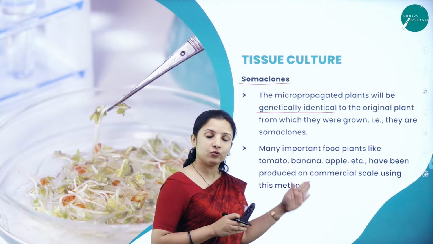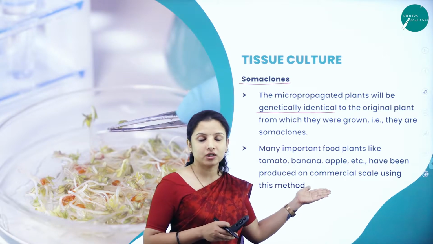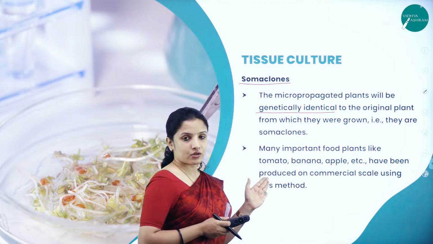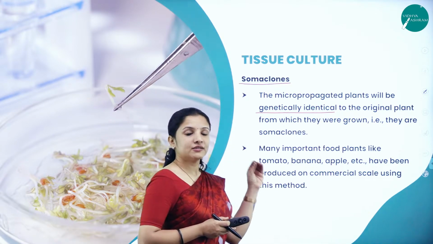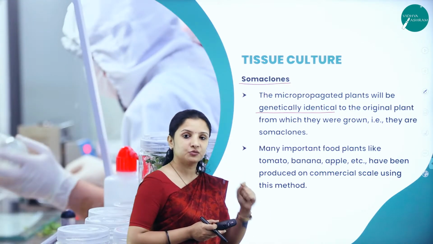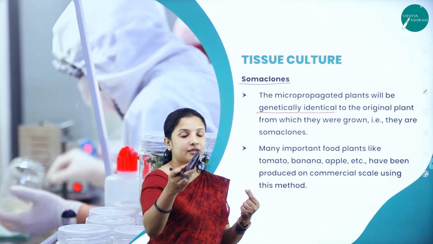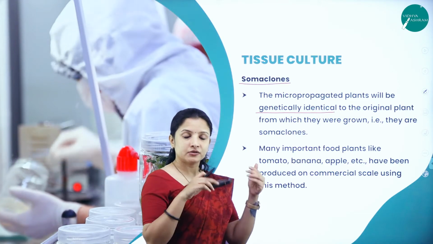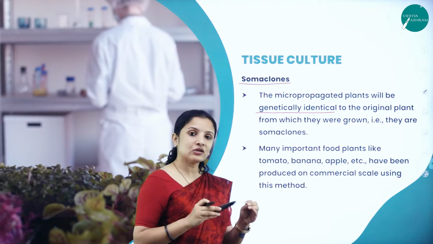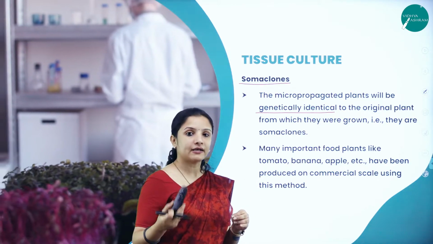So like how we get clones in self-pollination in plant breeding, just like that in tissue culture, because the same explant of that plant is being used to propagate, another plant will not be involved here. Whatever characters were there in the explant will be carried to the new plant that has been generated.